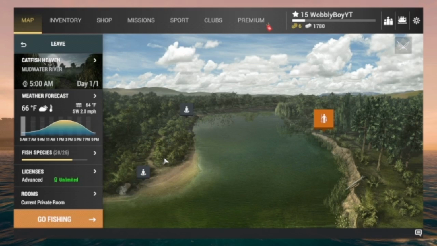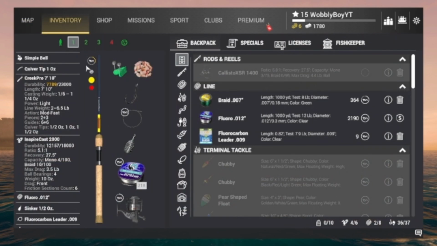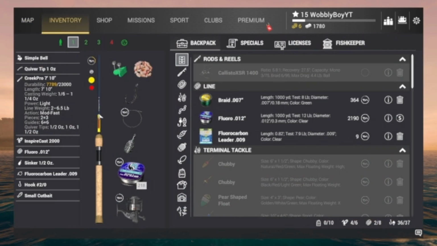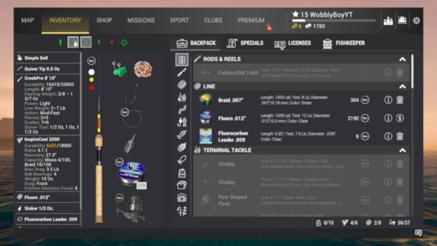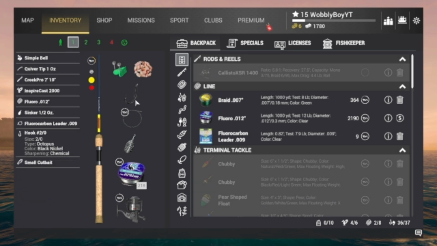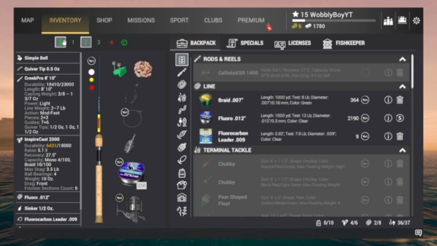What's going on, guys? Today we're going to be playing Fishing Planet, and we're going to be doing a tutorial on how to catch a catfish. So what I'm going to be using is a Creek Pro. You can get an 810, it doesn't matter. A size 2i hook or a 3i. I use a 3i on this one.